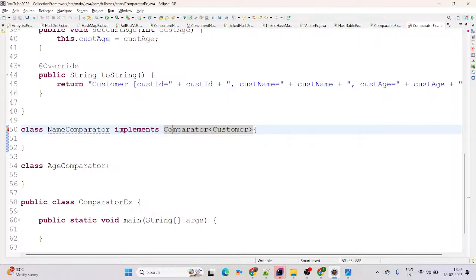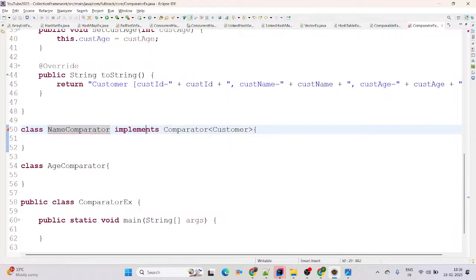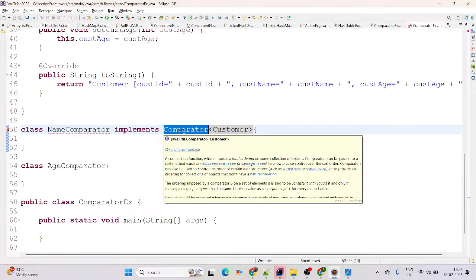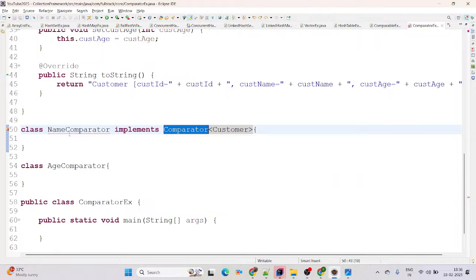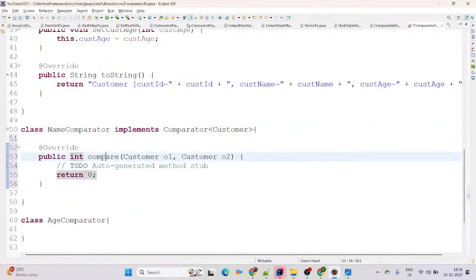Now line number 50 will give us a compile time problem. Why? Because whenever within a class we are trying to implement an interface, then whatever abstract methods are there, you need to implement in your implementation class. Now come to line number 50, mouse over there and simply click on add unimplemented methods. Which is the method available there? Compare. Here is the compare method. Perfect. And Comparator is used for multiple sequence sort, like name comparator, age comparator.